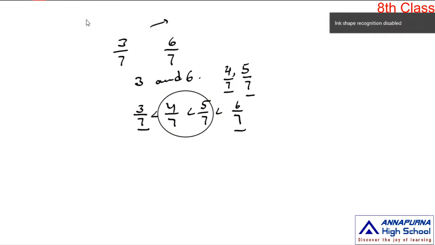So in this way we insert rational numbers in between two given rational numbers when the denominators are equal. I think you have a doubt. In case the denominators are not equal, then what do we do? Yes, let us explain by taking one example.